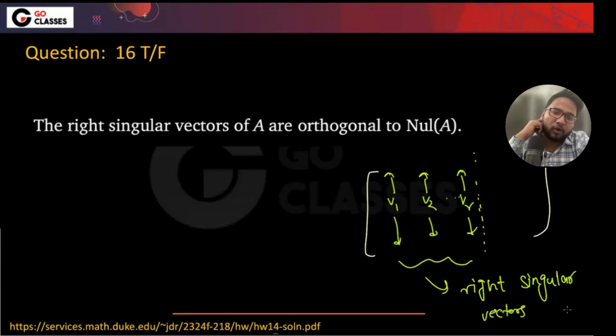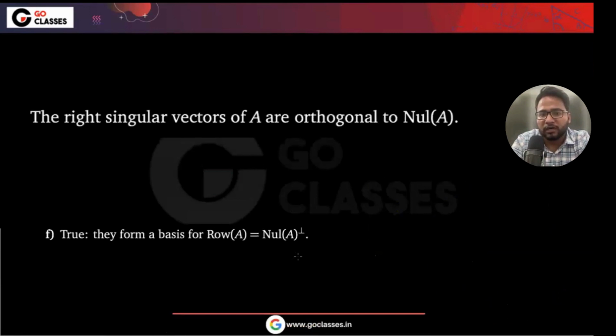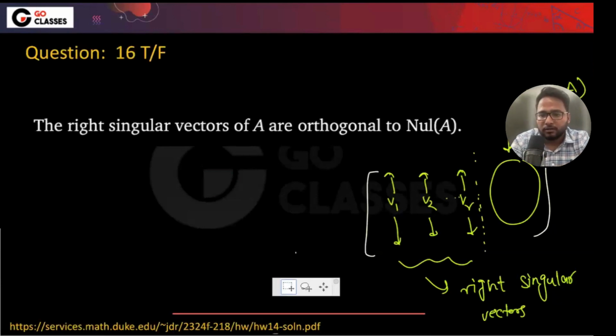Tell me, are they orthogonal to null space of A? These are in the null space of A, right? Are these vectors orthogonal to null space of A? I think yes, obviously these are orthogonal to null space of A. So that is true. Okay, cool. I hope this is an easy question. I hope you understood, right?